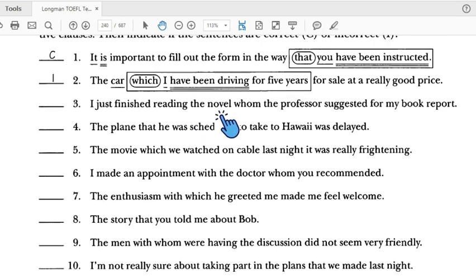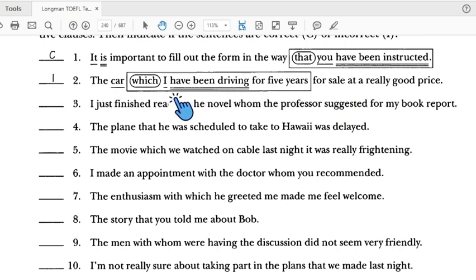Number 1 to 10. Why is number 1 correct? Look at this. It's subject, verb, subject, verb, and there is a connector. It's totally right. It is important to fill out the form in the way that you have been instructed. That you have been instructed goes back to the form. Number 2 goes back to the car: the car which I have been driving for 5 years is for sale.